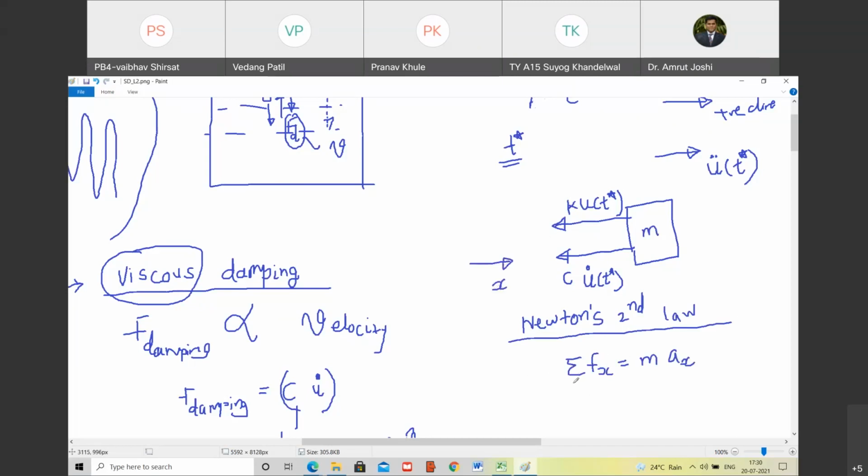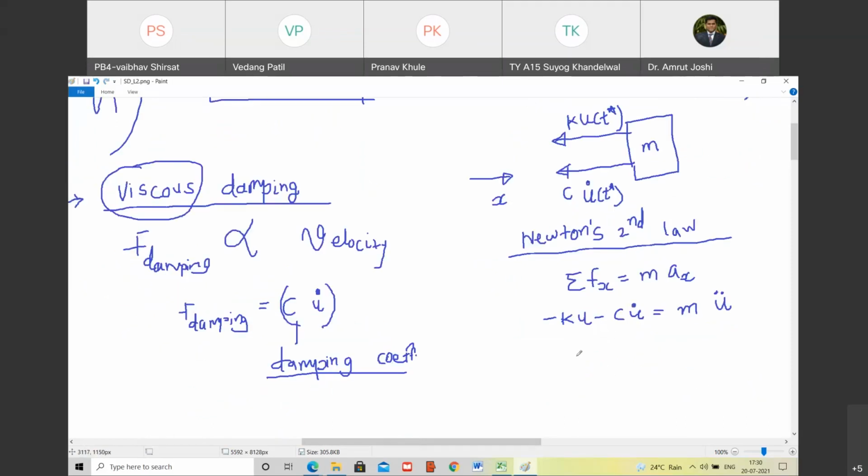So what is the algebraic sum of all forces? Minus ku. And now I am going to drop t star argument. Minus ku, where u is a function of time. Do you agree with me? Yes. Minus cu dot, where u dot is also a function of time. Happy? This must be equal to, tell me, what should it be equal to? Mass into u double dot of t. But I'm not going to write t star. So it is u double dot. U double dot also is a function of time. Are you with me? Yes.